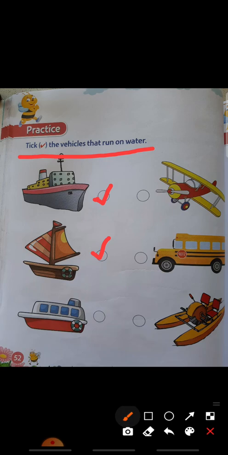Next picture is a houseboat. Is it? So this we will see on water. It will run on water. Yes. So this also, tick.